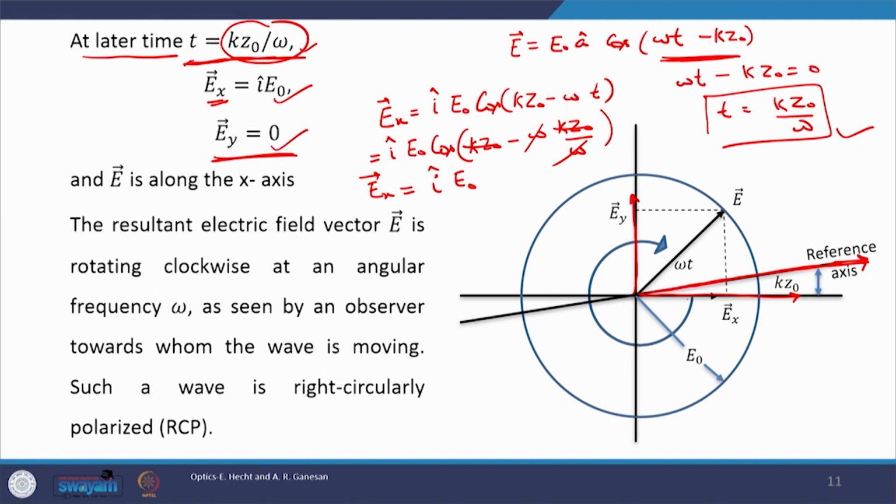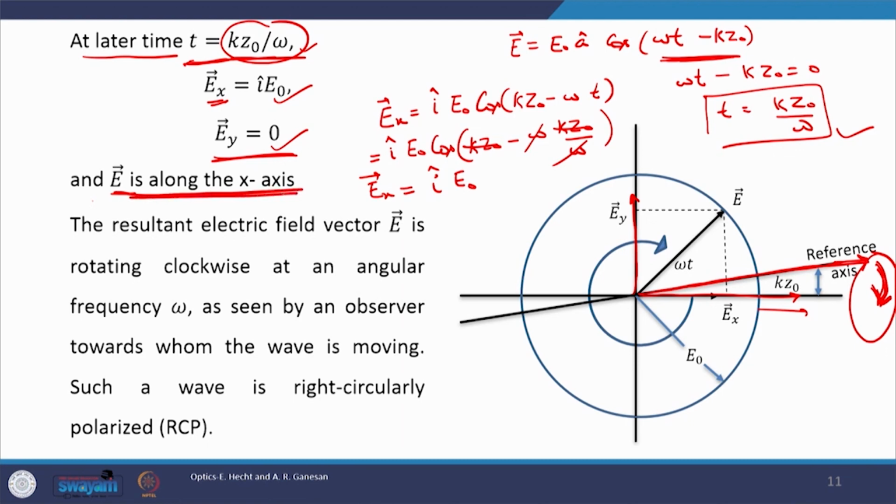It means the resultant electric field rotated from the reference axis direction in this direction as shown by this arrow. Initially it was along the reference axis direction, now the resultant is along the Ex vector direction, that is, along the x axis.